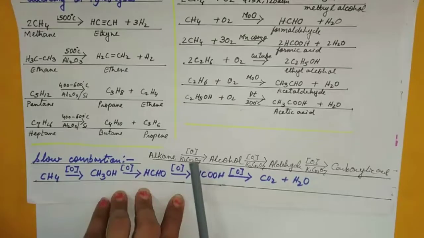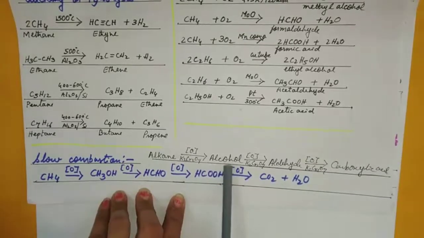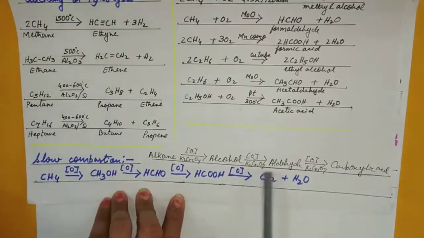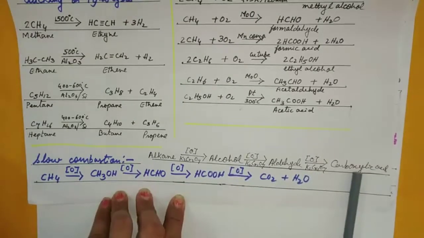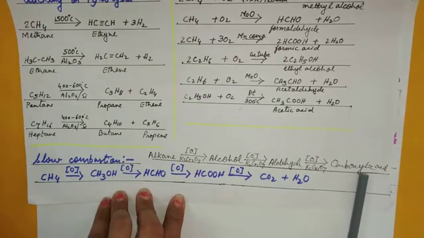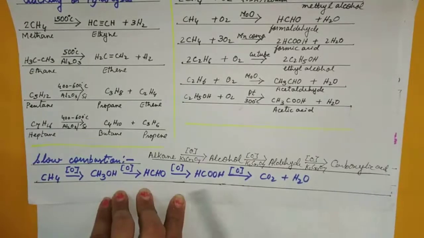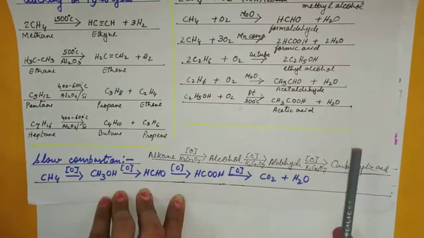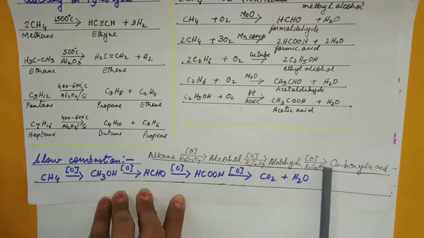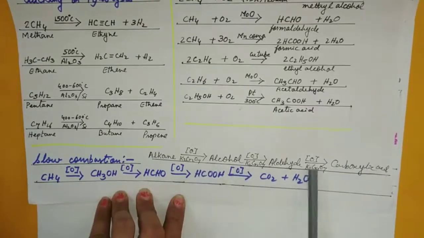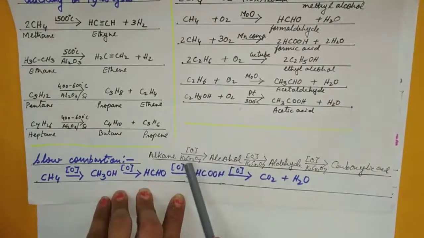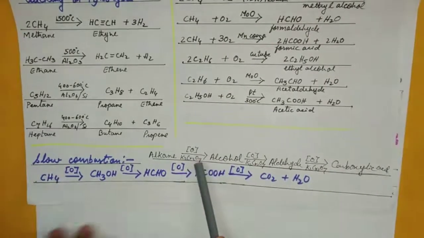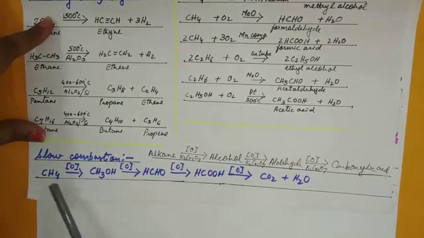Alkane with nascent oxygen gives you alcohol, alcohol with nascent oxygen gives aldehyde, aldehyde with nascent oxygen gives carboxylic acid, and carboxylic acid on oxidation, as I told you just now, will give you carbon dioxide and water. So, in each case, what do you need? Nascent oxygen. How will you provide? Potassium dichromate, K2Cr2O7.